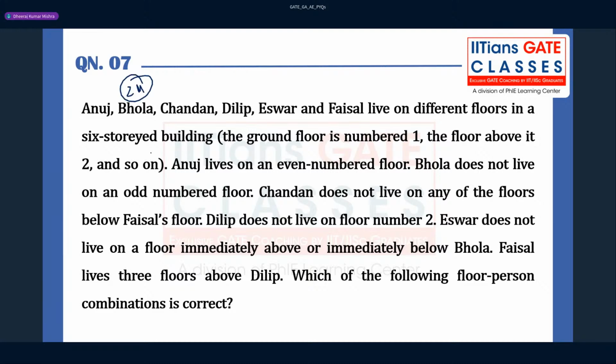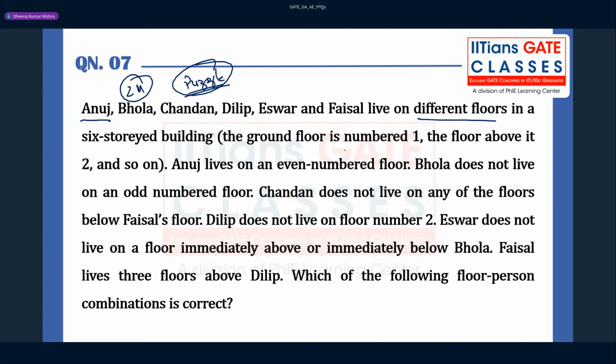Now this question is from puzzle, guys, and I have discussed in the class also how to solve puzzles. Whenever such questions are given, you see here Anuj, Bhola, Chandan, Dilip, Iswar, Faisal. The question looks very big, but the answer is very small. I'm going to explain you. Anuj, Bhola, Chandan, Dilip, Iswar, Faisal live on different floors, which means nobody is going to stay on the same floor.